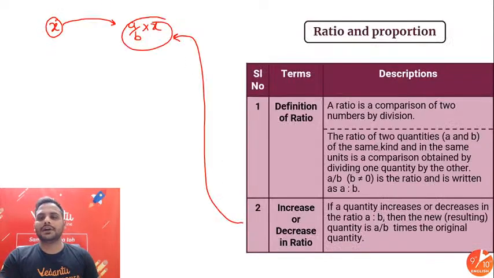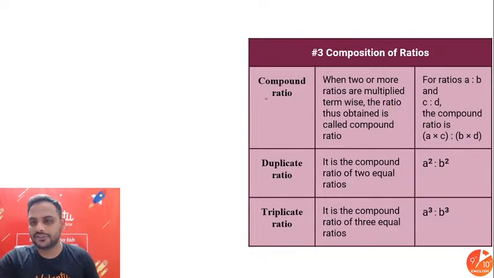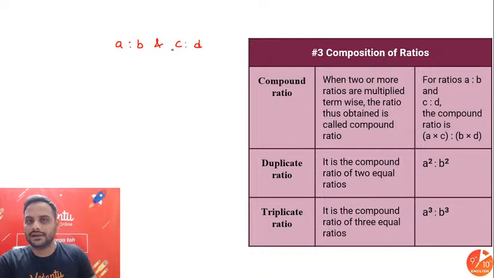Then the types of ratios. Composition of the ratios, first is compound ratio. Compound ratio is when two or more ratios are multiplied termwise, and the ratio thus obtained is the compound ratio. So if we have A is to B and C is to D, the compound ratio will be, multiply the first terms A into C, and the second terms B into D. Simple.